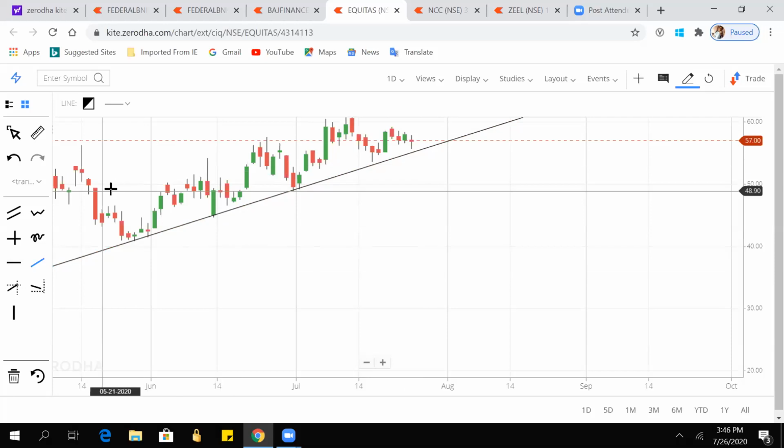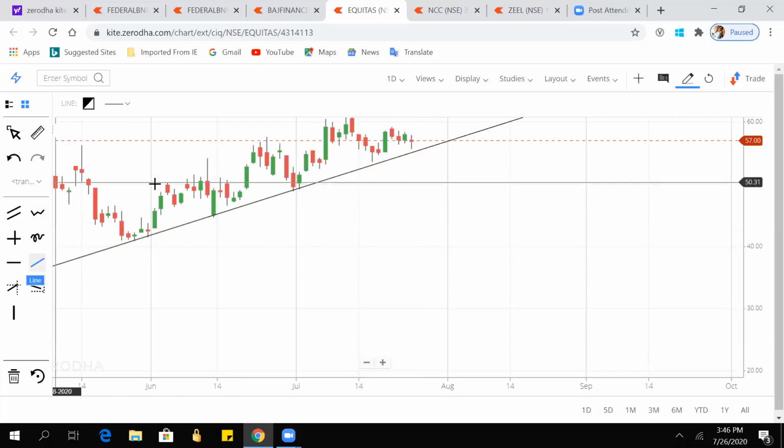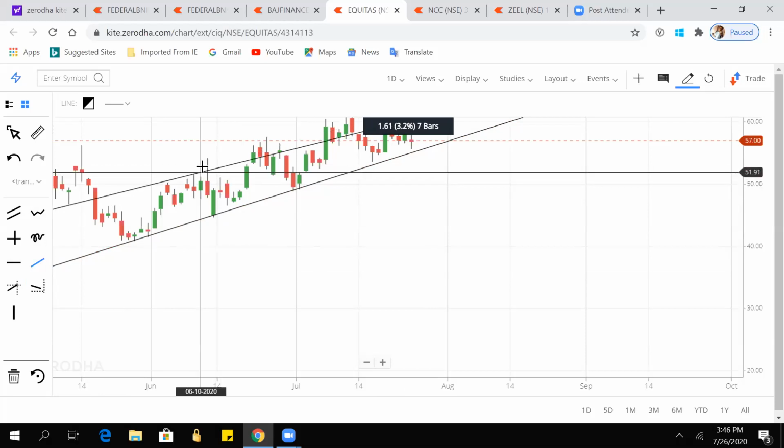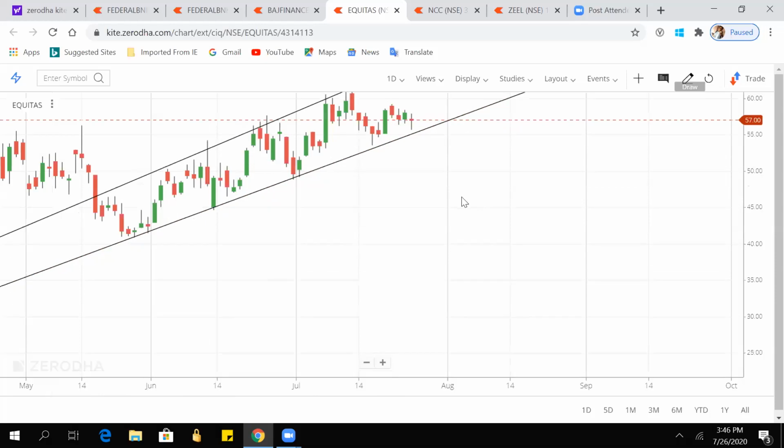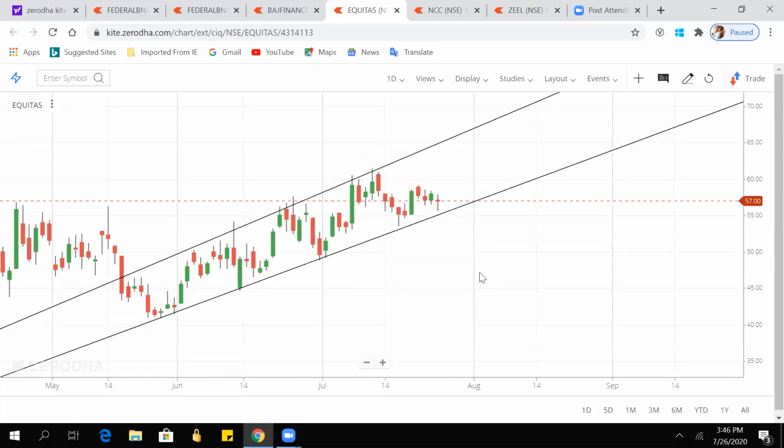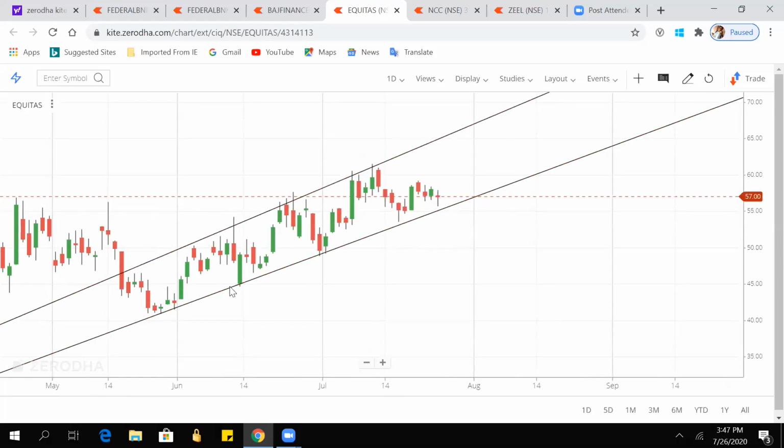And what is resistance is, it is above the candles. So like this. So if we see this chart now, it's moving in this direction only. It is again and again coming to its support, and then it is moving up, and then going to resistance, and then it is coming down. And it's not like we can draw only cross lines, we can draw it straight also.